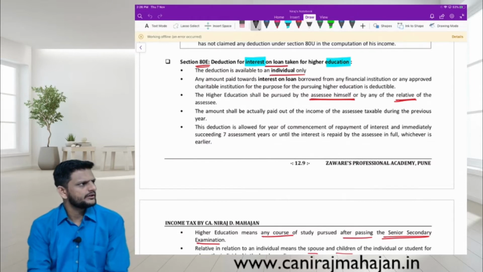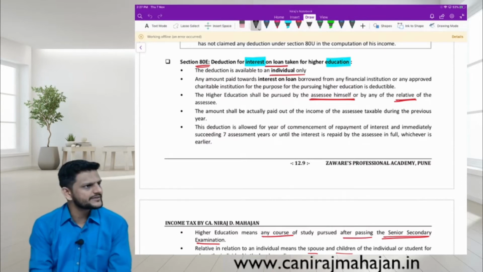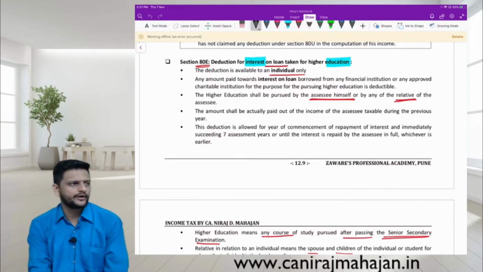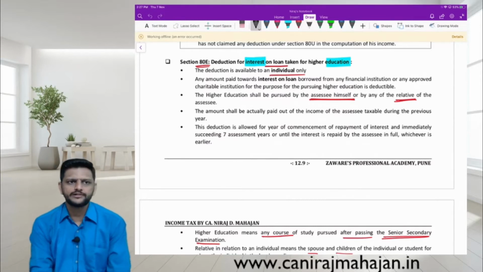Then after that we saw 80E. Correct. Education loan interest. So only the interest component is allowed as deduction, not the principal. In 80E, not. In 80C, housing loan principal is allowed as deduction. Correct? Okay.